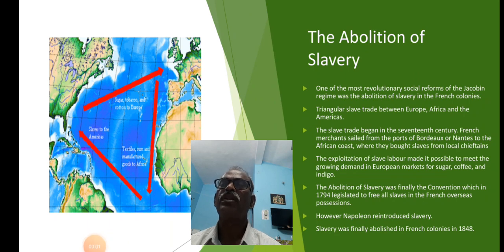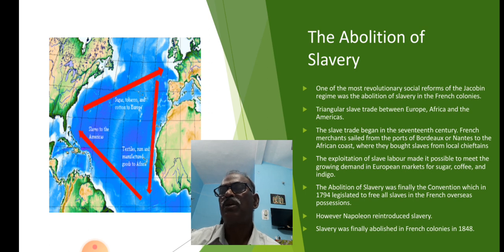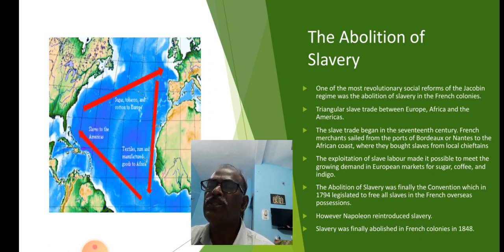Children, now we are going to learn another lesson, the abolition of slavery. Children, one of the most important revolutionary social reforms of the Jacobinism was the abolition of slavery in the French colonies. Children, who are the Jacobins?